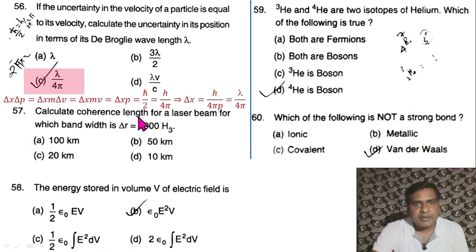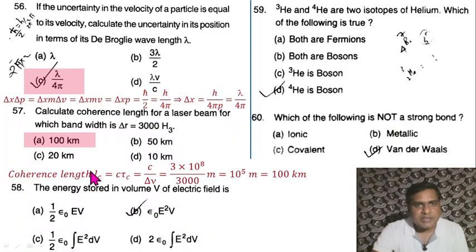57. Calculate coherence length for a laser beam for which bandwidth equals 3000 Hz. So coherence length is equal to c tau c, or c by delta nu.